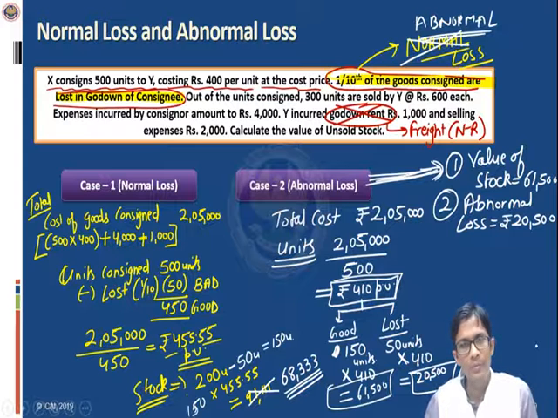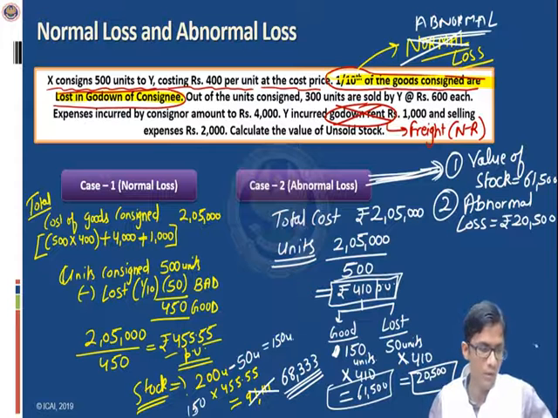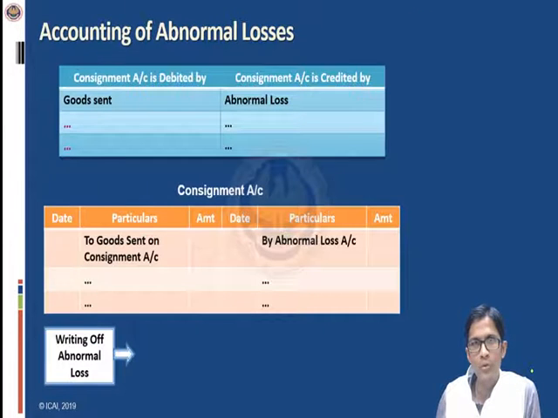So friends, in the next part we'll see how to pass the accounting entries of these losses. Now we'll see the accounting treatment of these two types of losses. To begin with, if I tell the accounting treatment of normal loss, I will say that there is no particular accounting treatment because the normal losses are automatically treated. Why are they automatically treated? Because as we already know, they form part of the cost of good units automatically. So there is no need to account for them separately, right? So the normal losses are already settled.